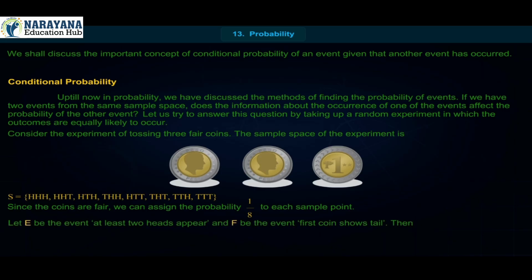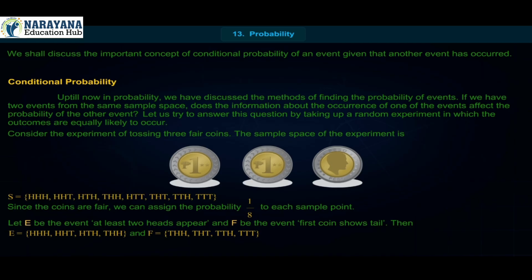Let E be the event 'at least 2 heads appear' and F be the event 'first coin shows tail'. Then E = {HHH, HHT, HTH, THH} and F = {THH, THT, TTH, TTT}.